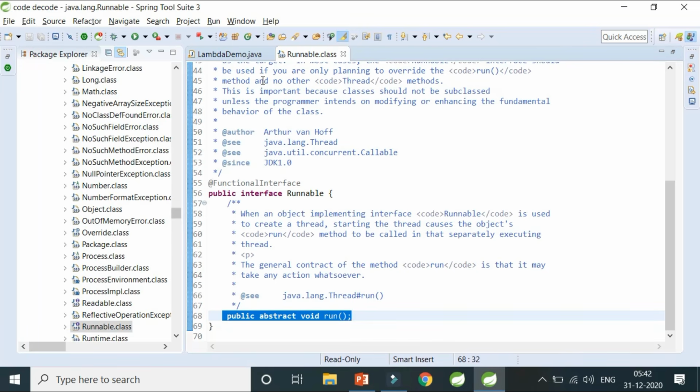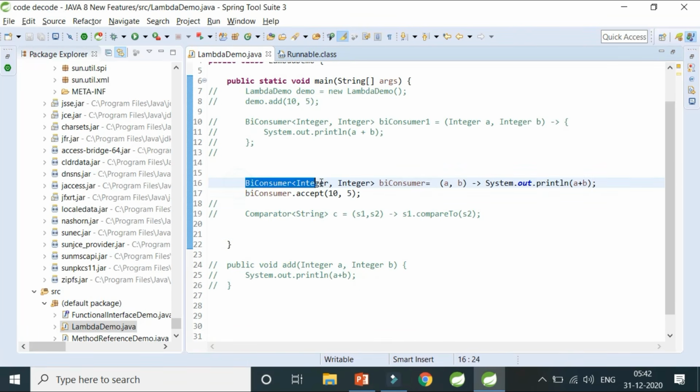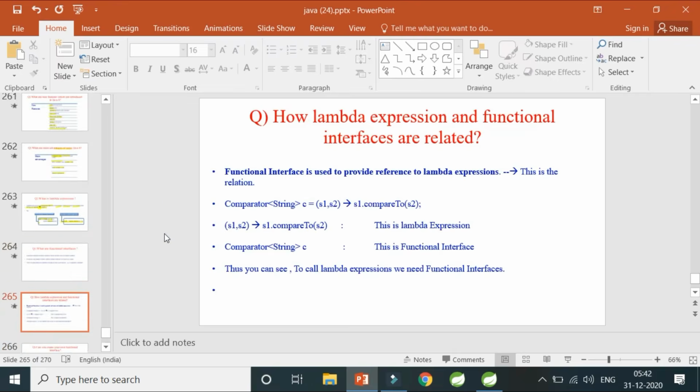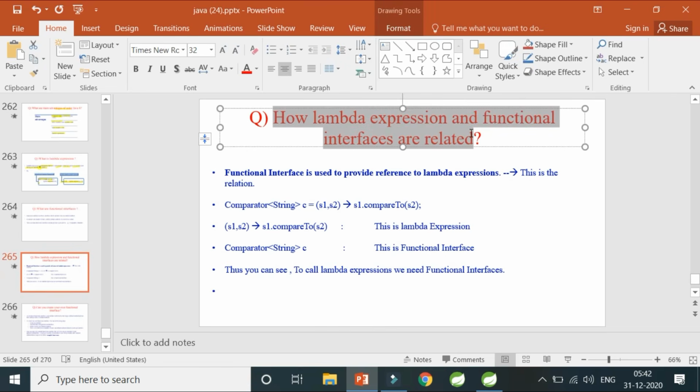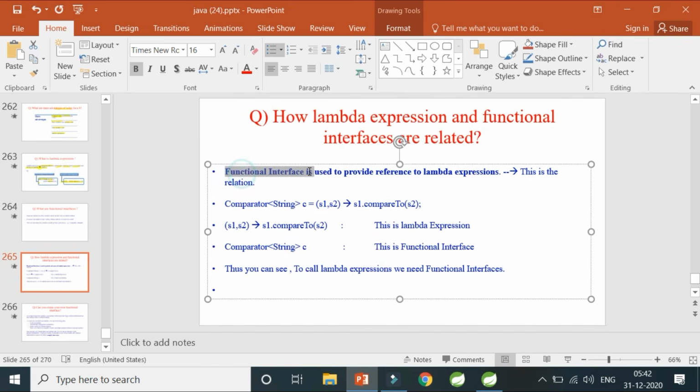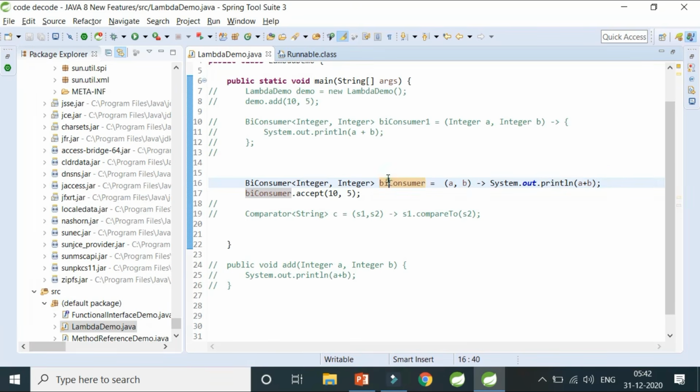I'll show you where we have this in our code. This was a functional interface. The functional interface is used as a reference to lambda expressions. Lambda expressions are actually being referenced by a functional interface. Now, how lambda expressions are related to functional interfaces, I just covered. Functional interfaces are used to provide references to lambda expressions. See, this is a reference to a lambda expression.